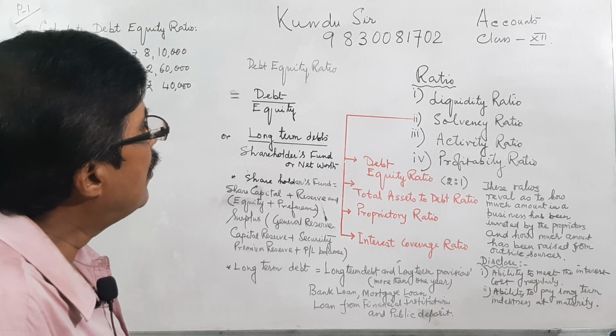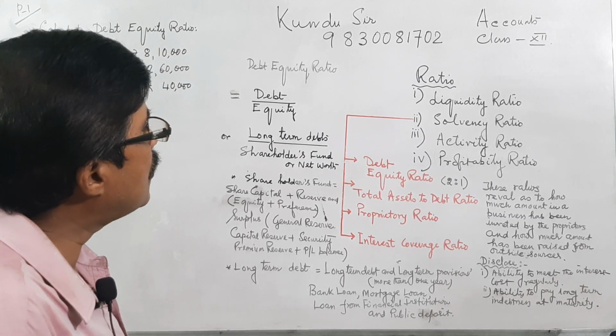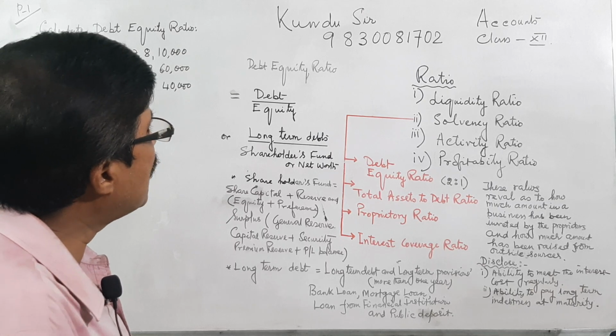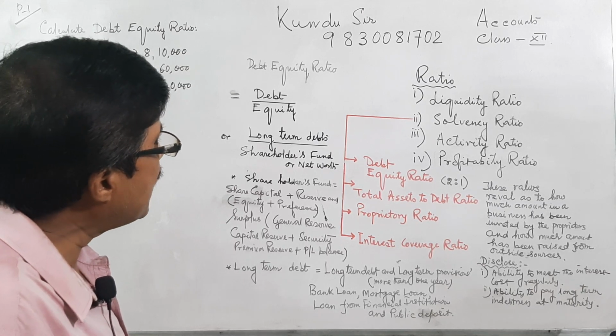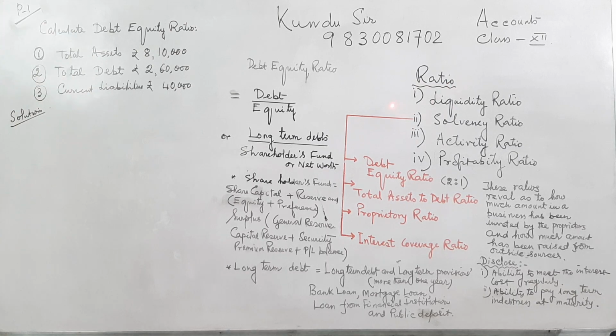More practice on the board in live classes will be done after completion of the syllabus, as a revision class. So today I am switching over from liquidity ratio to solvency ratio. We have already completed liquidity ratio, but a revision class is required, as informed by some learners. Two or three classes will be given on solvency, thereafter activity ratio and profitability ratio.